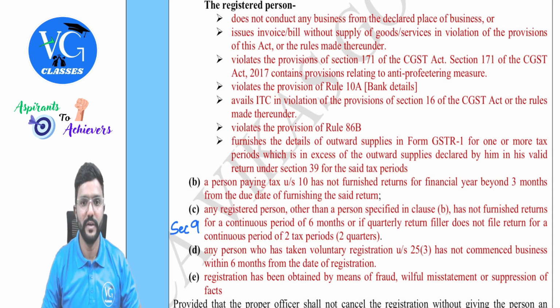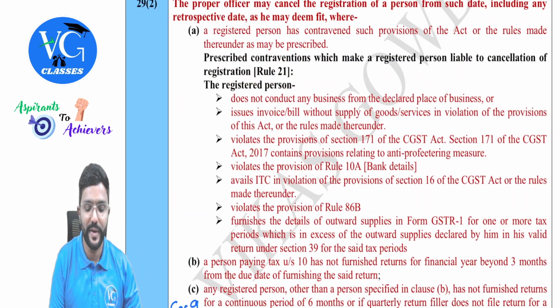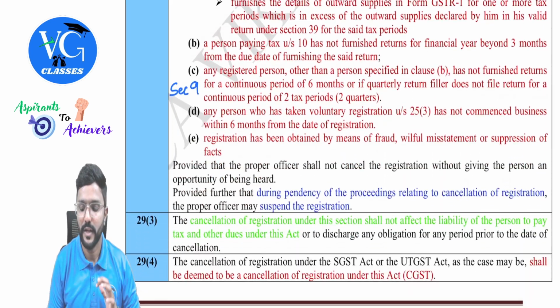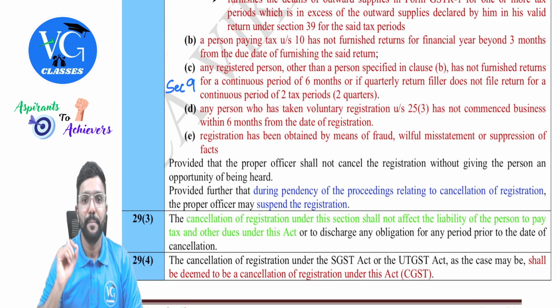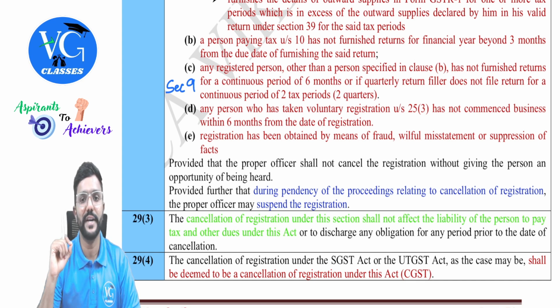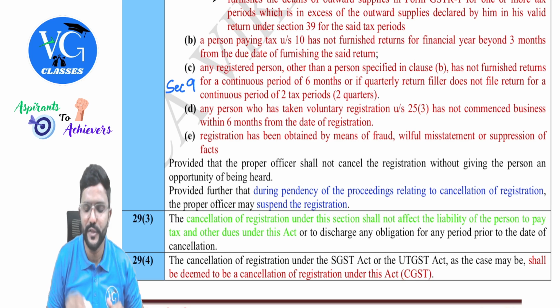Okay, we'll continue. So done with Rule 21, that is clause A. Now coming to clause B, Section 29 subsection 2 clause B. A person paying tax under Section 10 has not furnished returns for a financial year beyond 3 months from the due date of furnishing the said return. Guys, this is a composition supplier.